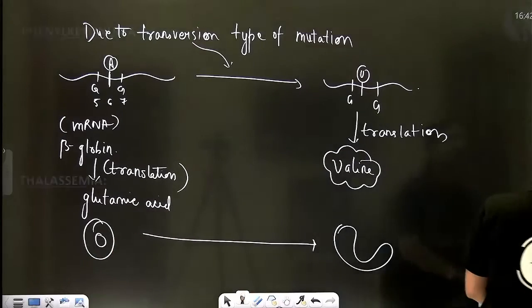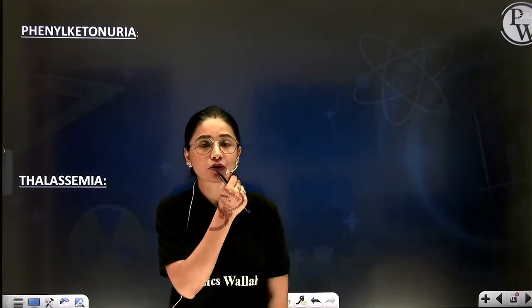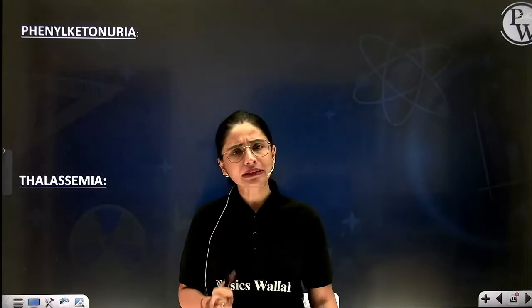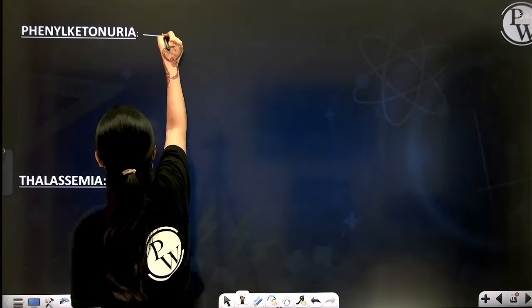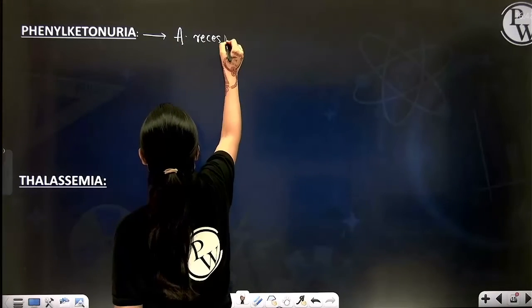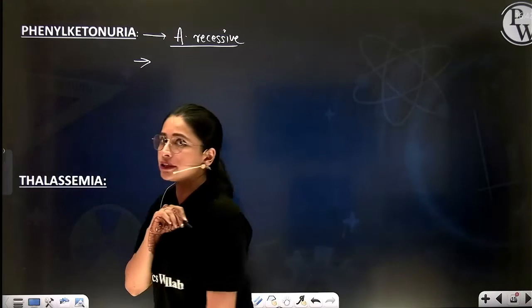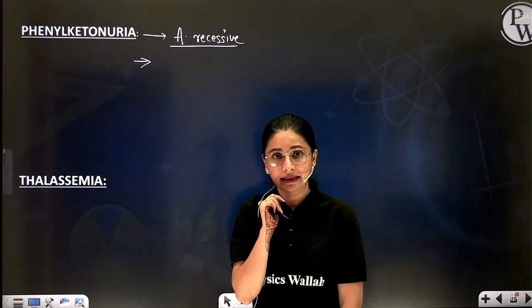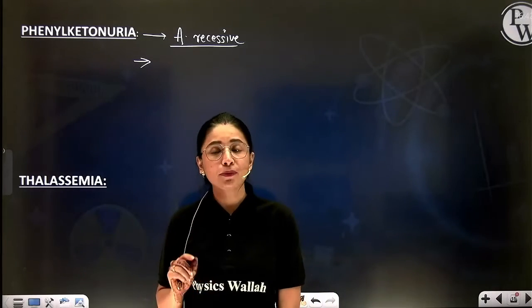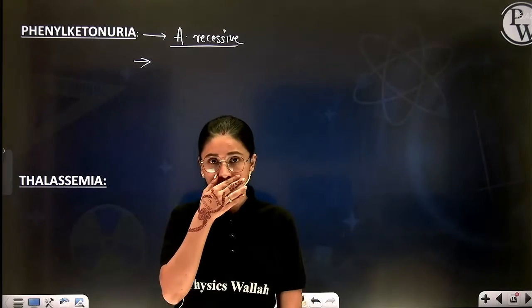Now, moving ahead with the next type of autosomal recessive disorder called phenylketonuria. Now, what is this phenylketonuria, beta? Phenylketonuria is again, as I already told you, an autosomal recessive disorder, right? Second, bachcho, in this case, your liver is responsible for producing an enzyme called phenylalanine hydroxylase.